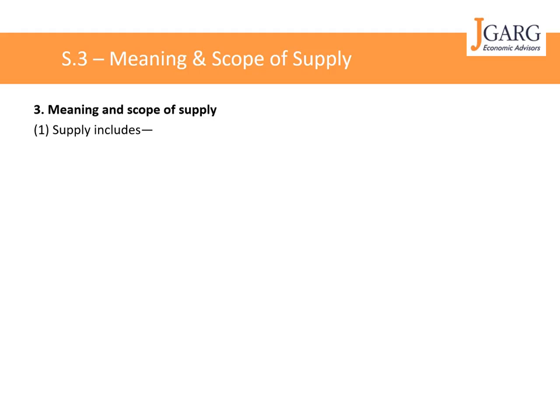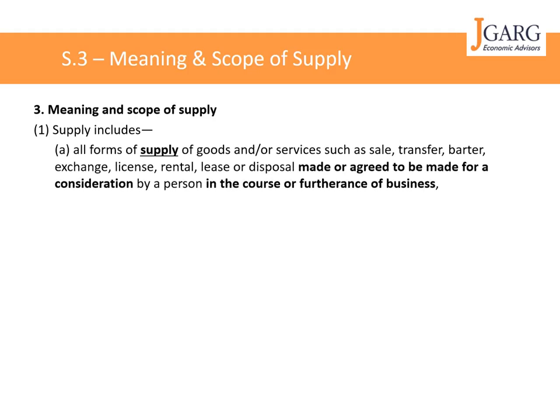So what is given is the inclusive definition or inclusive meaning of supply, which is very wide and covers all forms of supply. As per section 3, subsection 1, clause A, it says all forms of supply of goods and or services such as sale, transfer, barter, exchange, license, rental, lease or disposal made or agreed to be made for a consideration by a person in the course or furtherance of business.